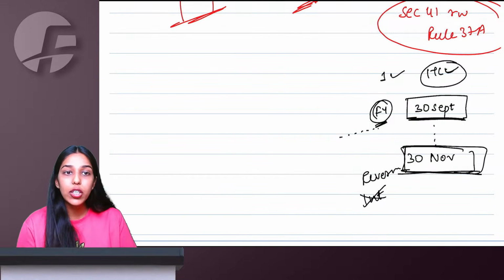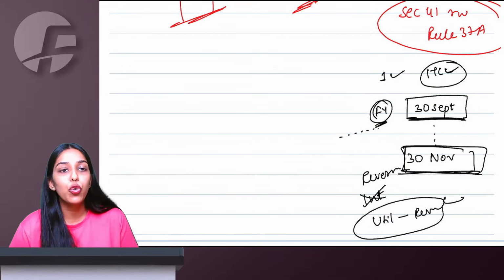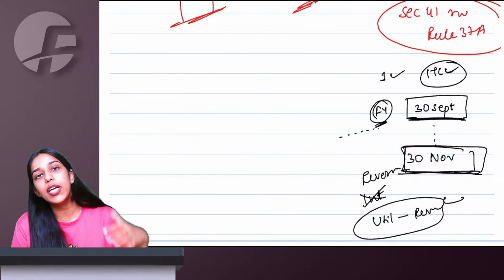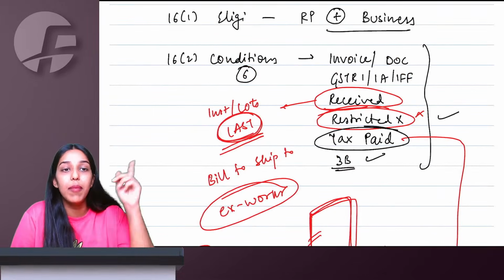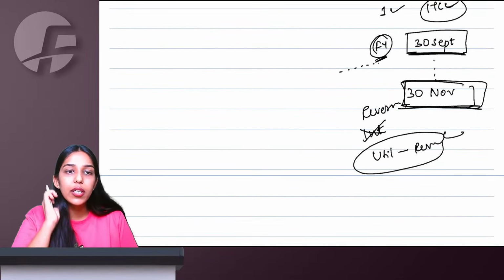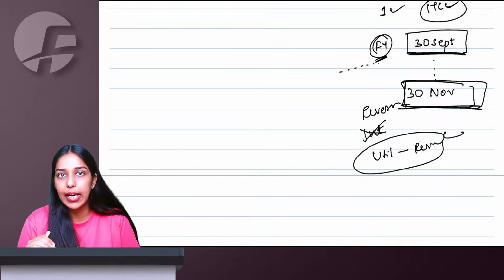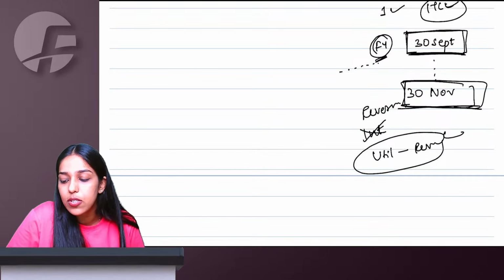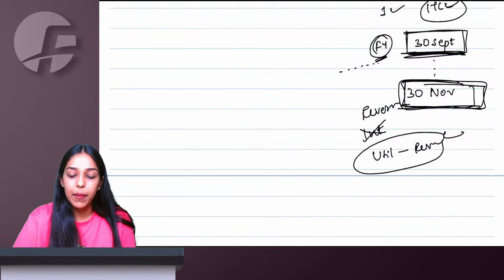If I reverse it after 30 November, then I will have to pay interest to the government from utilization of ITC till reversal. See, if not today, in future you will have to reverse because you are violating this condition of tax paid by supplier. So it is better you reverse till 30 November, so that without interest you can reverse. Later, if the supplier pays the government, you can even re-avail that ITC. But if the supplier is not paying till 30 September, you have to reverse till 30 November.